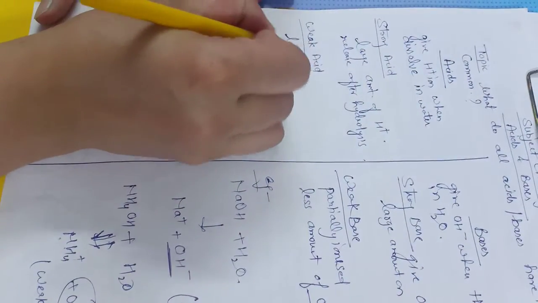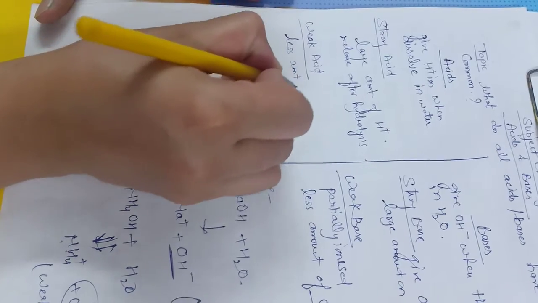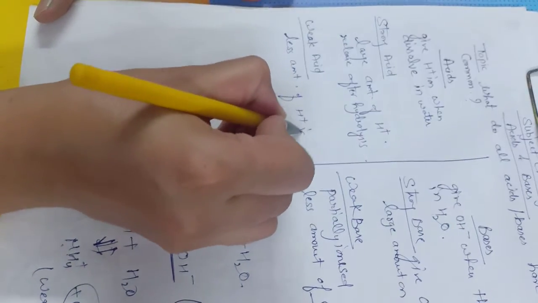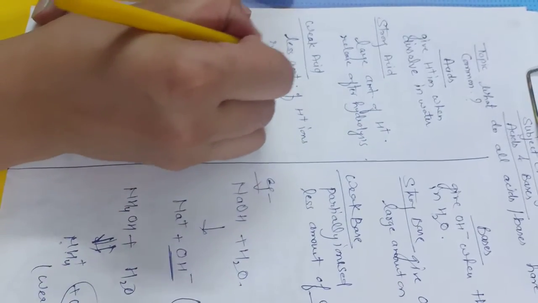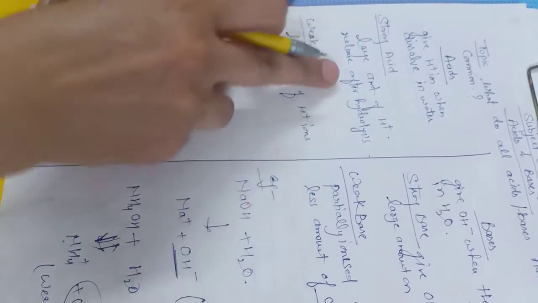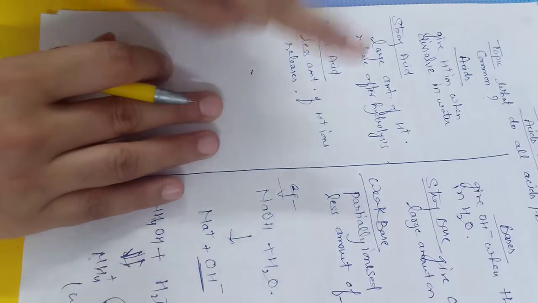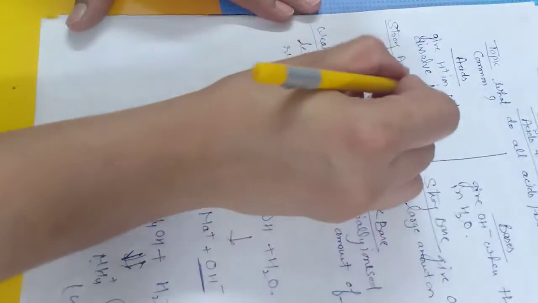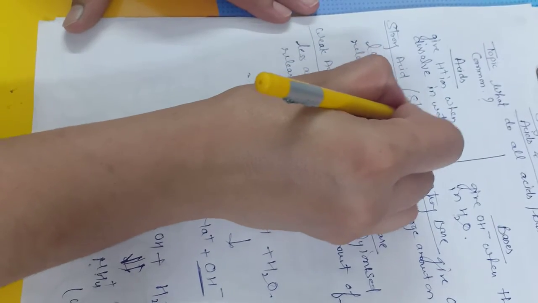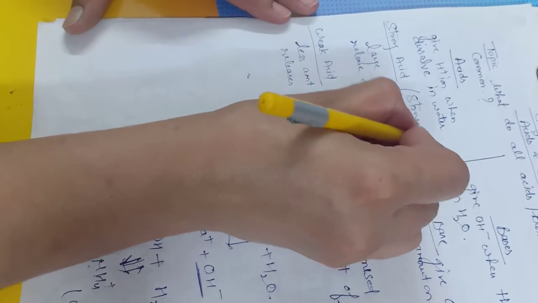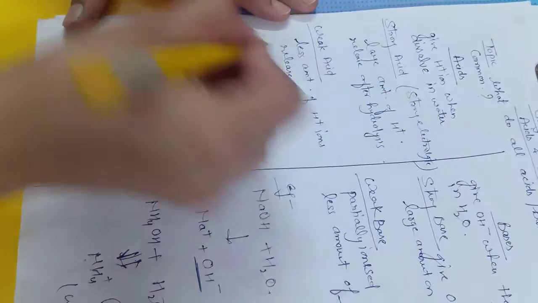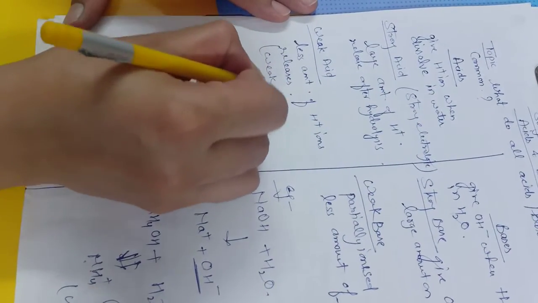But if a less amount of H plus ion is released, then it is obviously a weak acid. And if your H plus ion is released in a larger amount, then they are also known as strong electrolytes. What else do we call them? Strong electrolytes, and these are weak electrolytes.